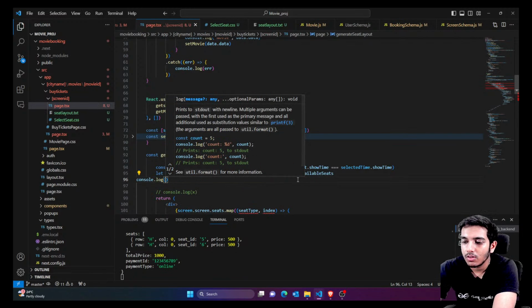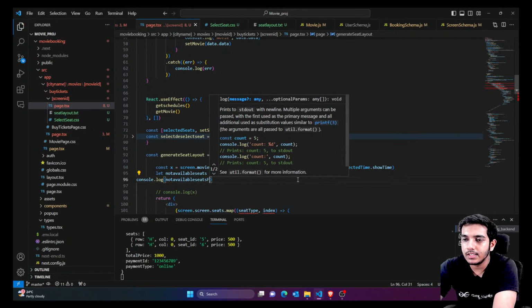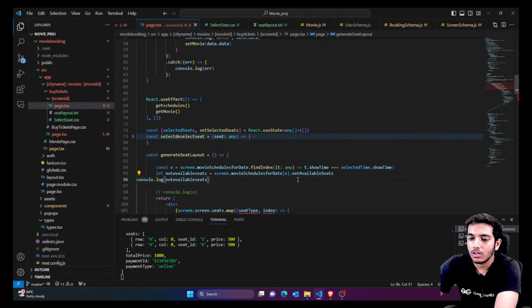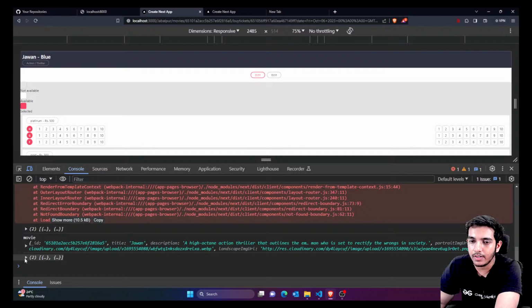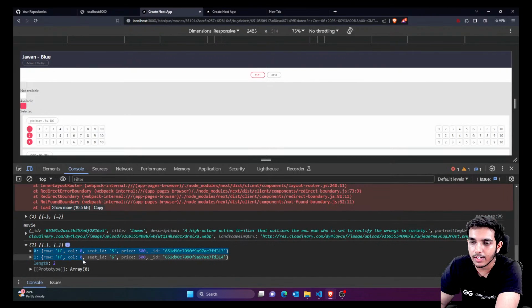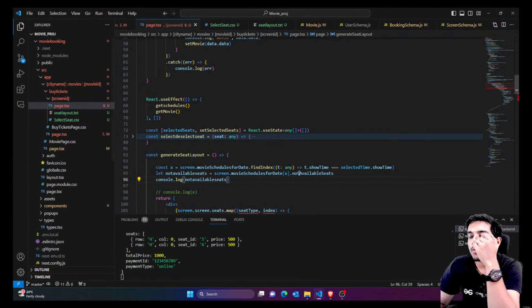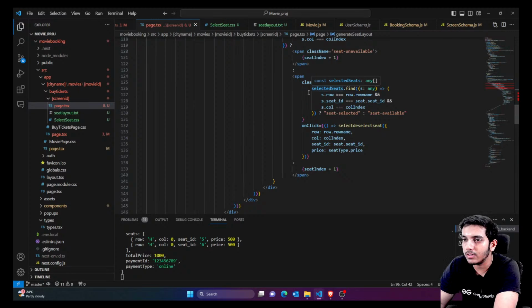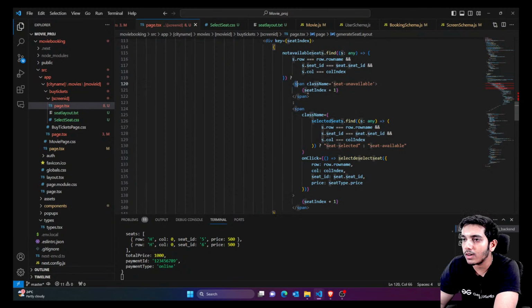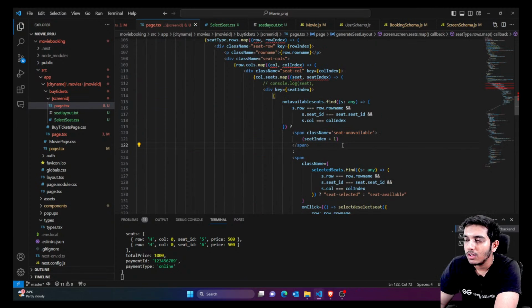Console.log not available seats. Okay, let's see. So we are just printing the not available seats. You are getting the not available seats. Okay, these were already booked. Now the problem is we are mapping the not available seats here.